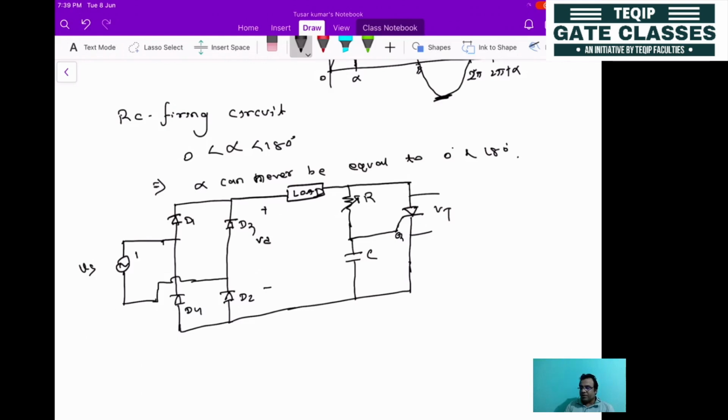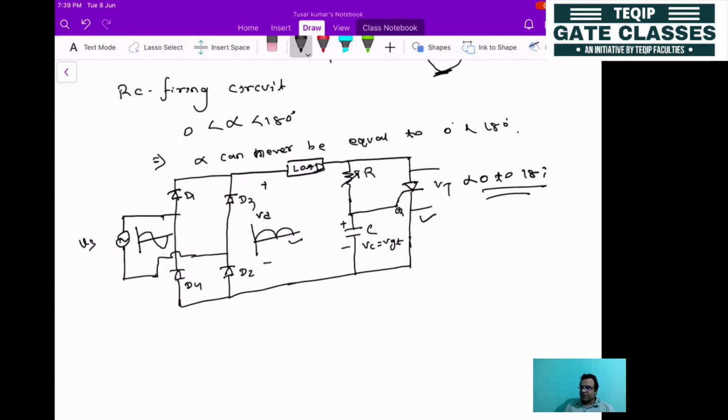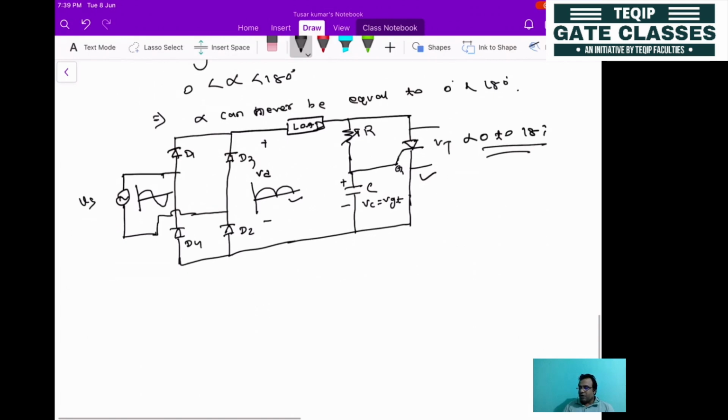So you know that whenever you apply a sinusoidal voltage here, the output will be like this, a full wave rectifier. Now we will be applying this voltage, so the capacitor will be charged with this polarity. This is very simple compared to the previous configuration. When this capacitor is charged to a voltage VC equal to VGT, then this one will be switched on. So here also we get the same thing, between 0 to 180 degree, but the circuit is very simple.